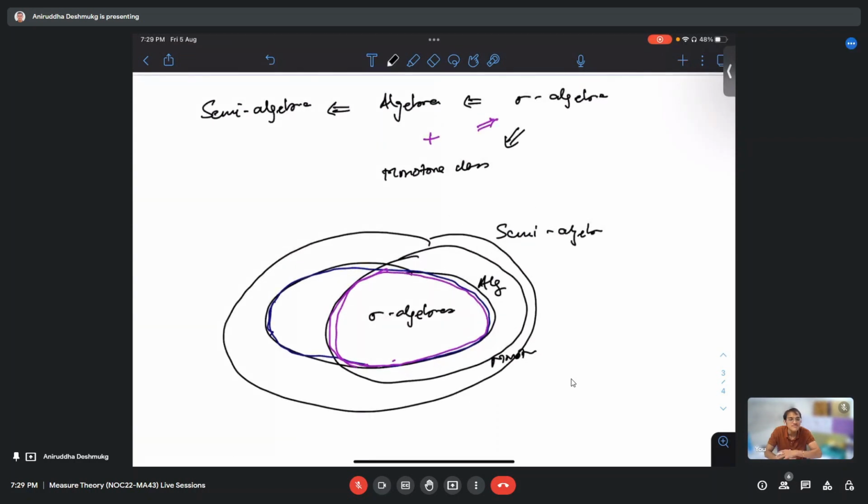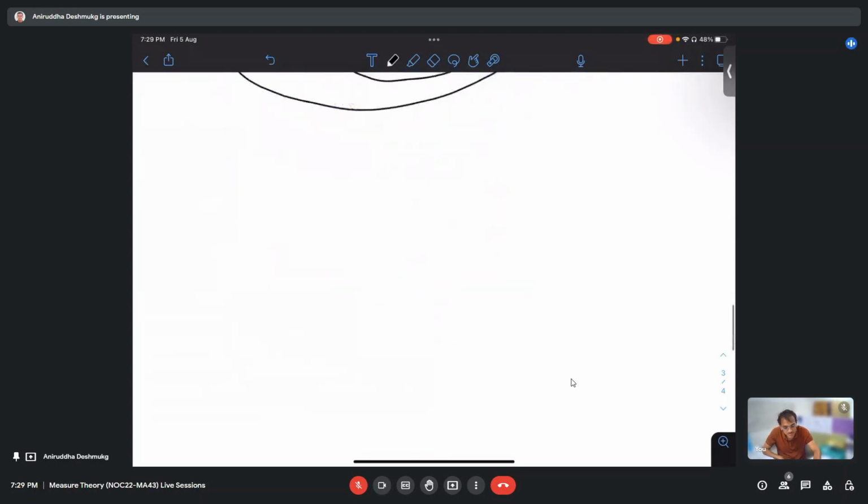Any other questions from whatever content is covered? No? Okay, so let us look through this. There are some questions in the assignment that involve limit supremum and limit infimum of sets. Do you know what is limit supremum and limit infimum of real numbers?